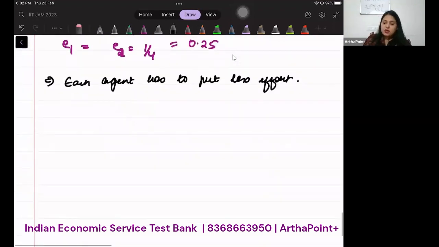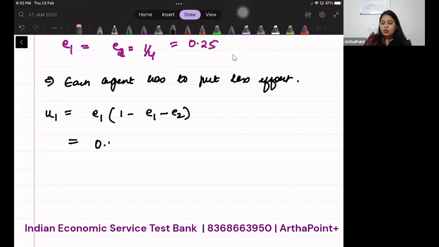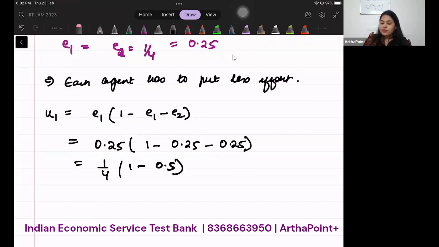Now let's ask, what is the utility of the agent when they merge, when they come together? So it will be E1 times 1 minus E1 minus E2. E1 is 0.25. 1 minus 0.25 minus 0.25. So it is 1 by 4 into 1 minus 0.25 minus 0.25, so 0.5. So 1 by 4 into 1 by 2, that is 1 by 8.